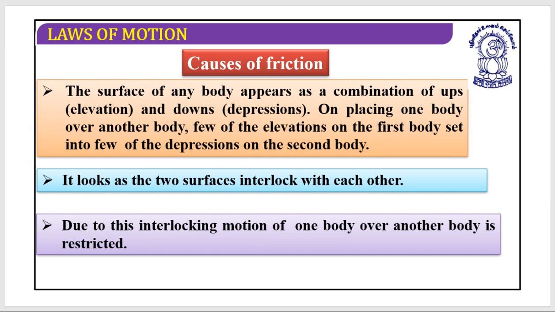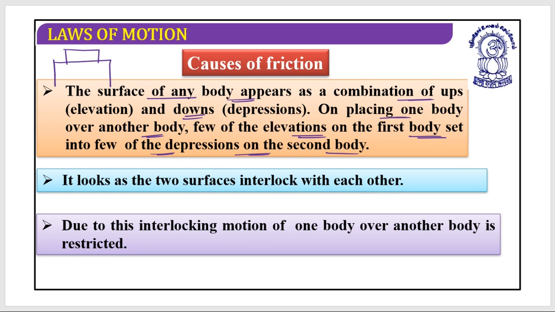You can see that the surface of any body appears as a combination of ups and downs. On placing one body over another body, a few of the elevations on the first body set into a few of the depressions on the second body. The situation will be something like this: suppose this is a table, and over this table a book has been kept.